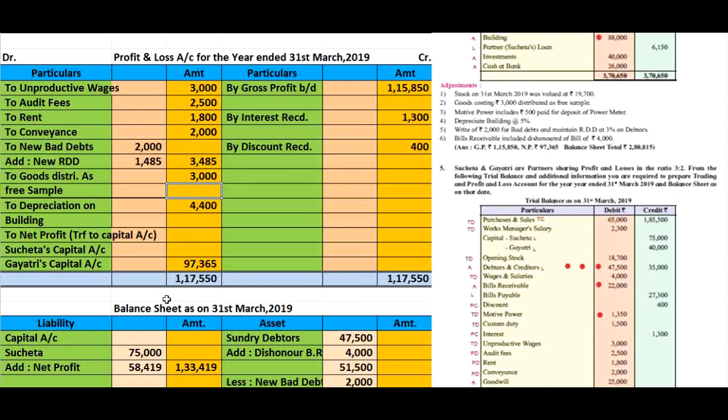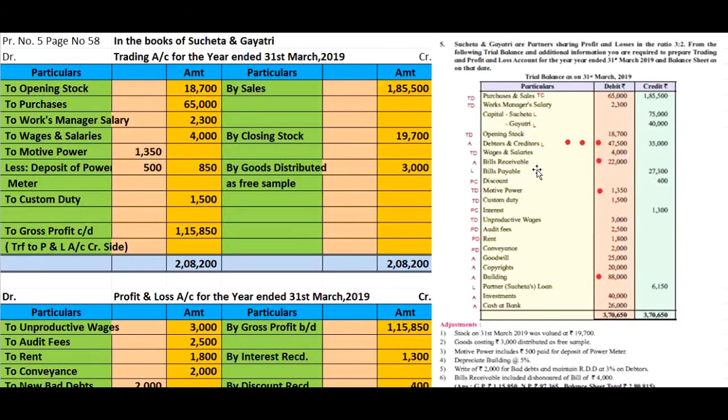3,485. Here we completed. Thereafter we go for the closing of trading account, profit and loss account and balance sheet step by step. Here we total the debit side and credit side.